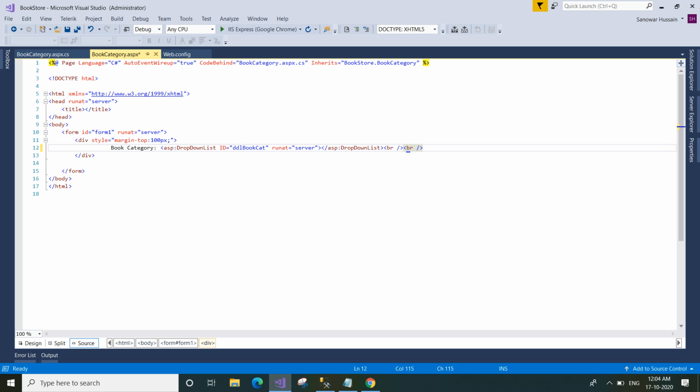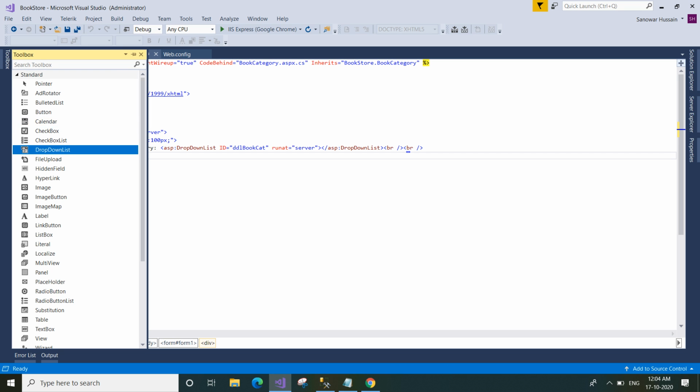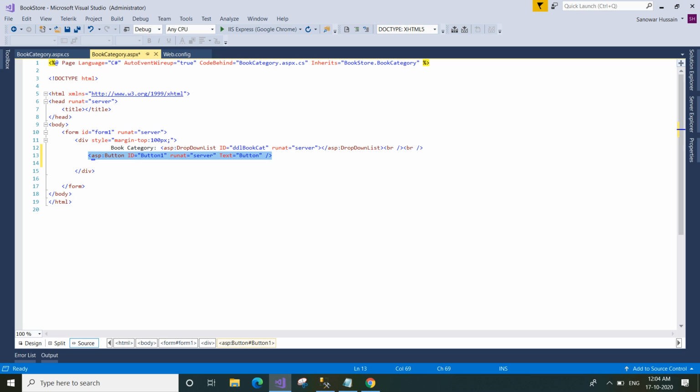Put a button control here. Let us name the ID as btnGetBookCategory.